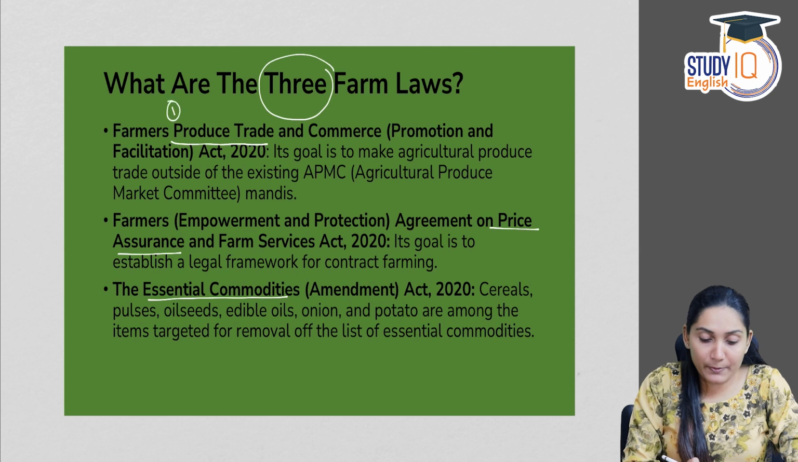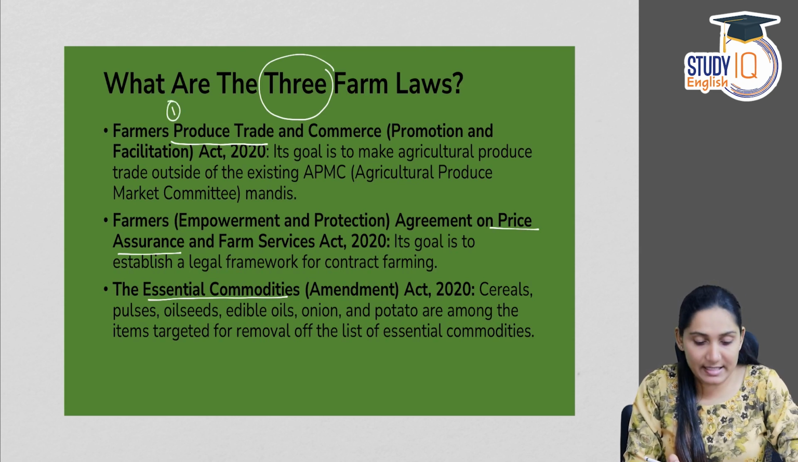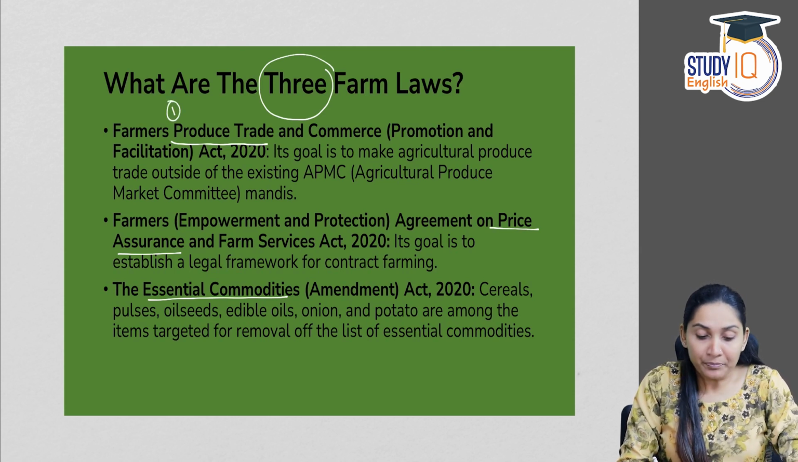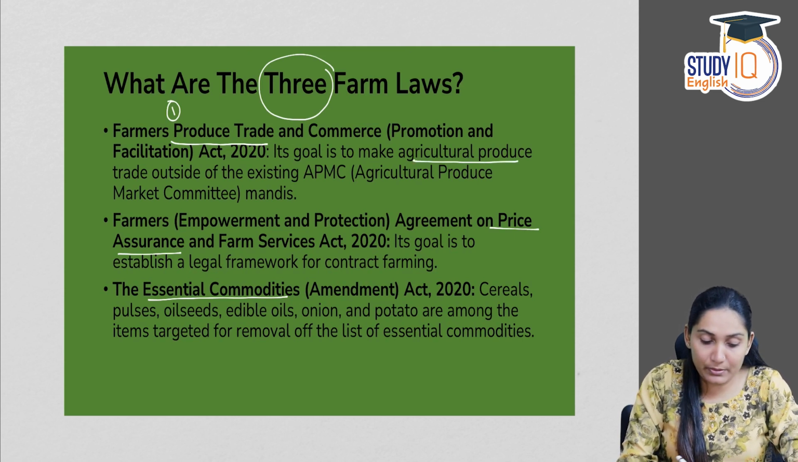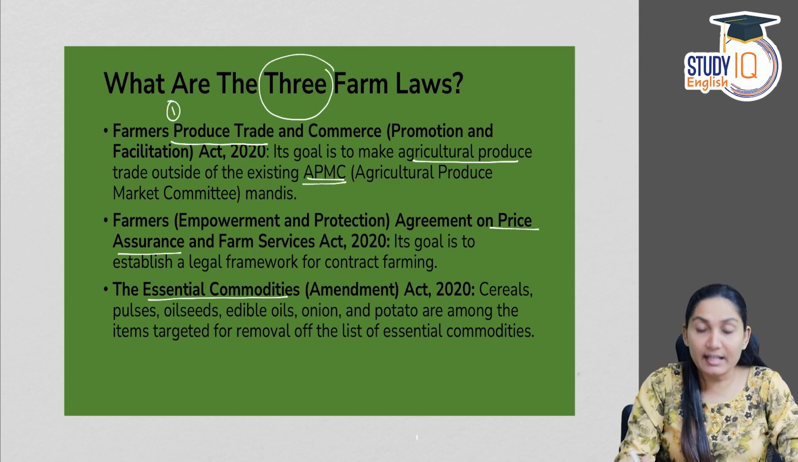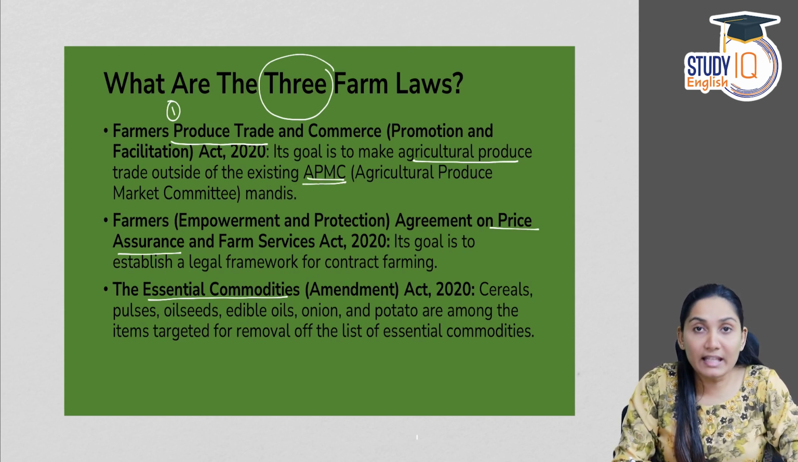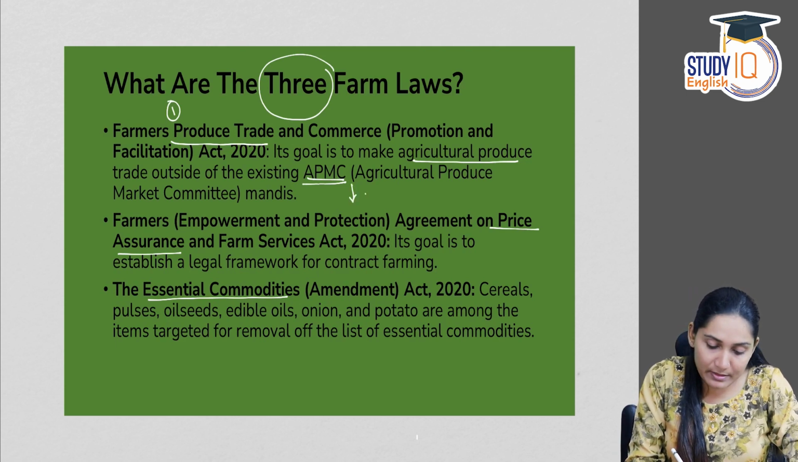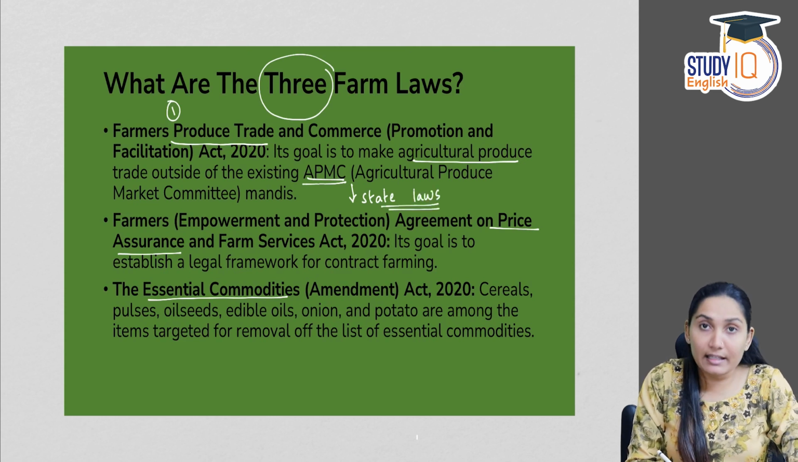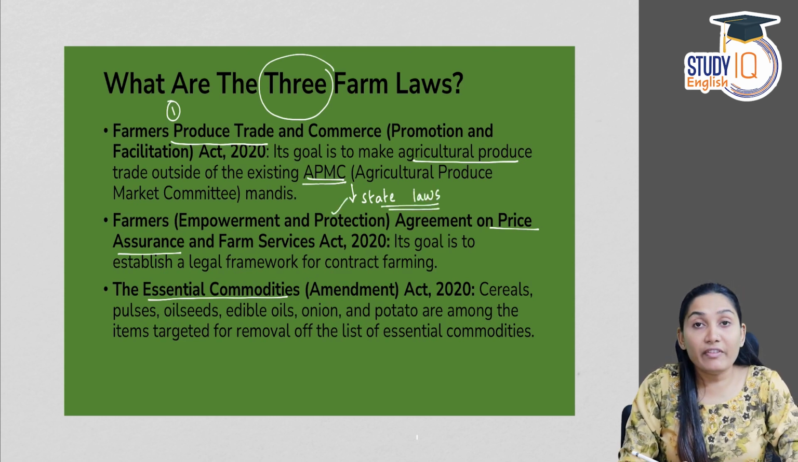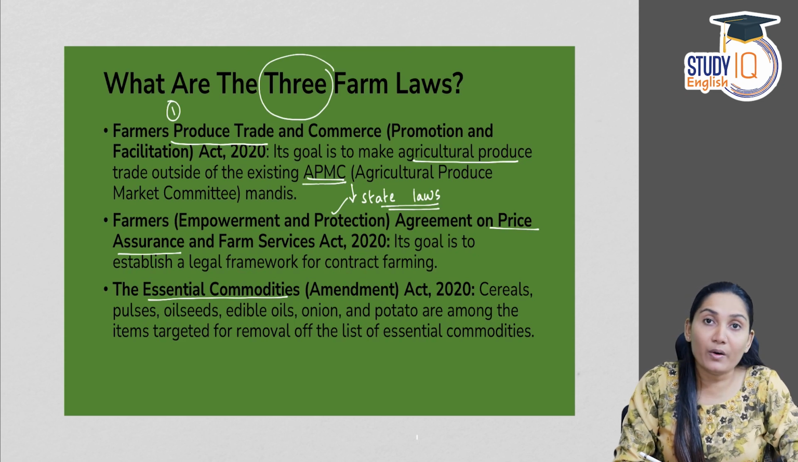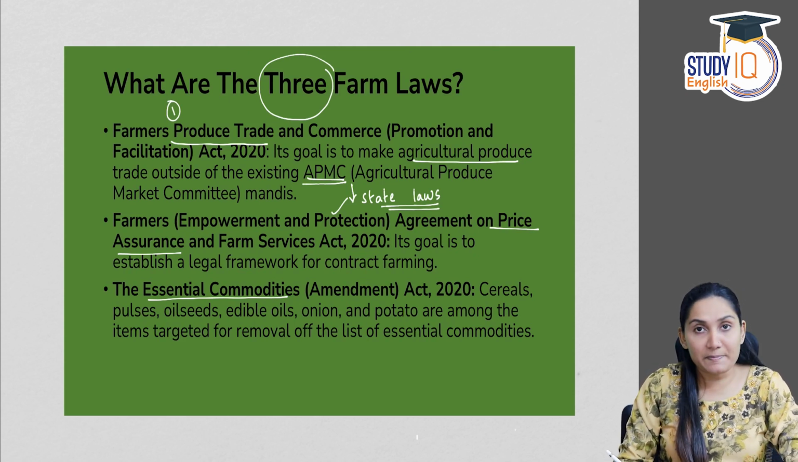First one, the Farmers Produce Trade and Commerce Promotion and Facilitation Act of 2020. The objective of this act was to make agricultural produce trade outside the existing APMC mandis. We know that APMCs or agriculture produce market committees are established under various state laws. So APMCs function under the state law or the state legislation. Various state governments legislate on creating APMCs in their respective states.